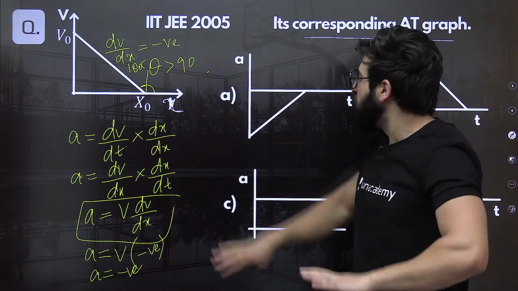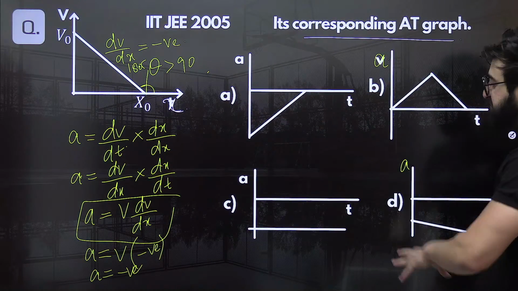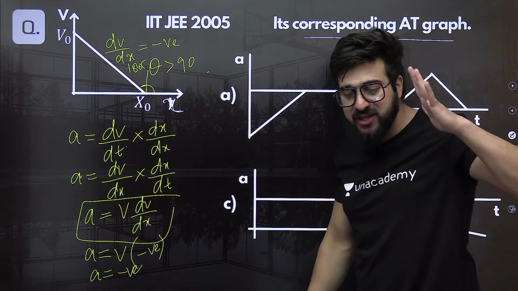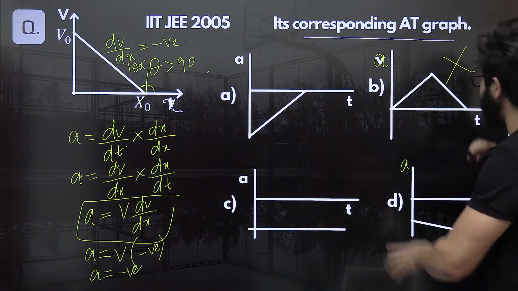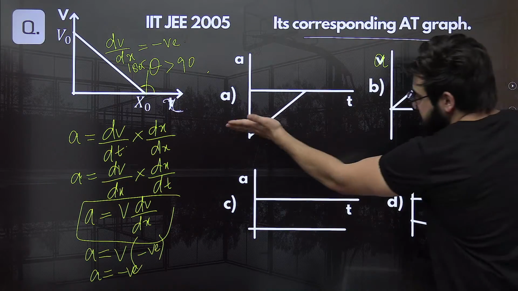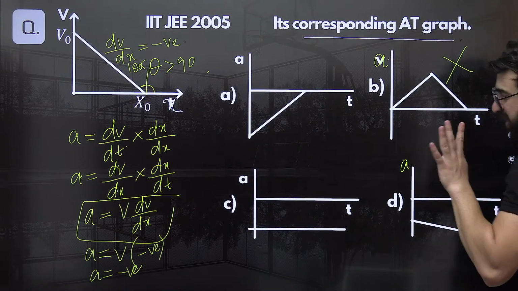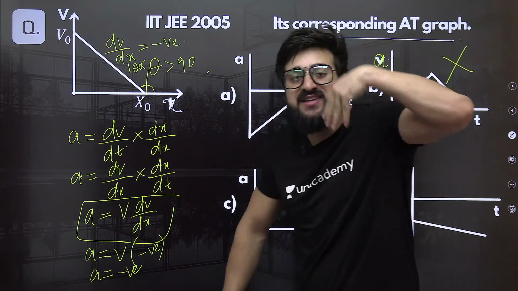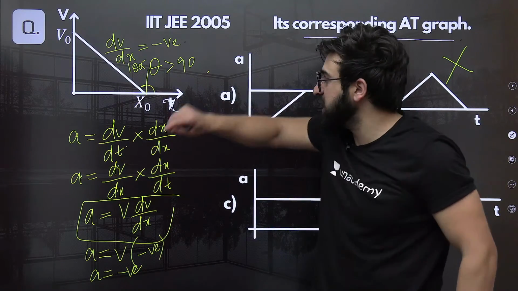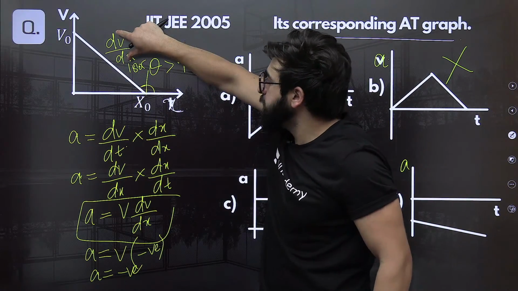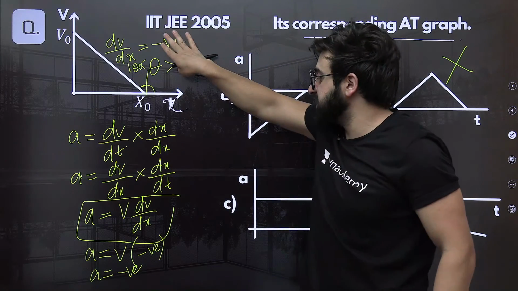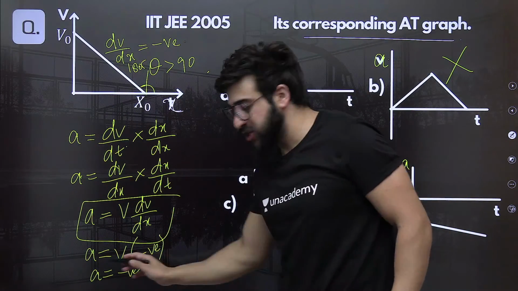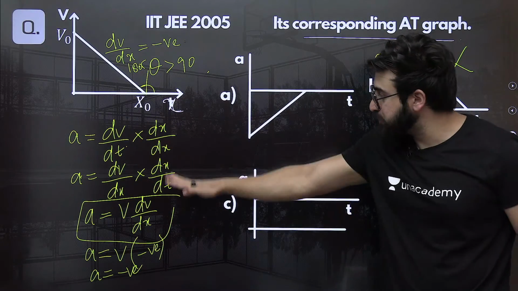So this is the first clue. Tell me, in these graphs, in which is acceleration negative? Clearly in this one acceleration is not negative, understand? So in this graph acceleration is negative, in this graph acceleration is negative initially, in this graph acceleration is negative. Okay, now let's find the second clue. This was the first clue. Understand what we exactly did? We found the slope of this one, that is negative. Accordingly, we got the acceleration as negative. Okay, I showed you the proof also.